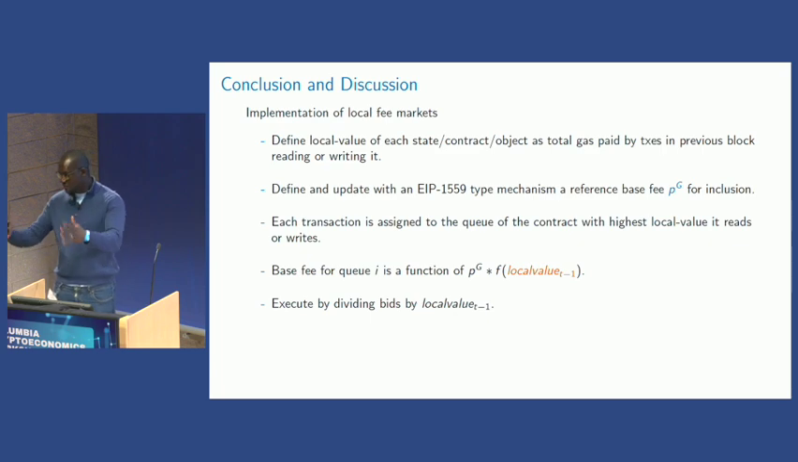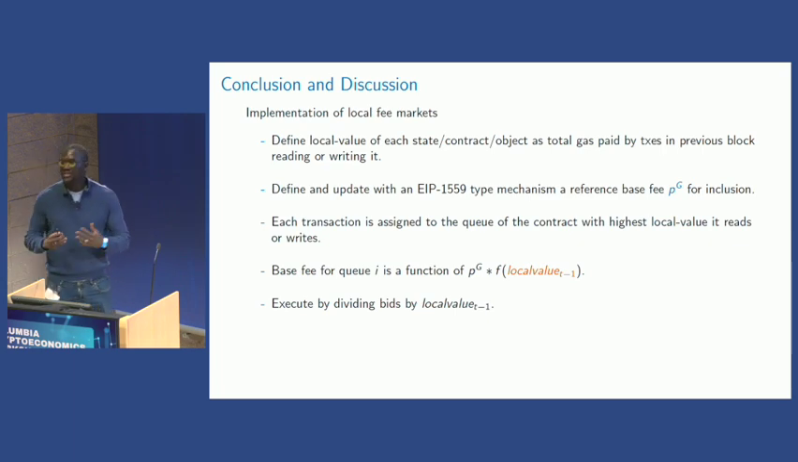I know whenever we say historical data, often in the blockchain space, the question is, oh, but can't this be manipulated? Well, EIP 1559 uses historical data as well. And I think there is some persistence happening sometimes when people are trying to buy Supreme shoes all at the same time. So there is some persistence coming. There are some implementation things to decide, but one form of how you could apply something like this is to define and update with an EIP 1559 type mechanism a reference base fee, which would be the inclusion fee essentially. And then each transaction will be assigned to a queue of the contract with highest local value it reads or writes.